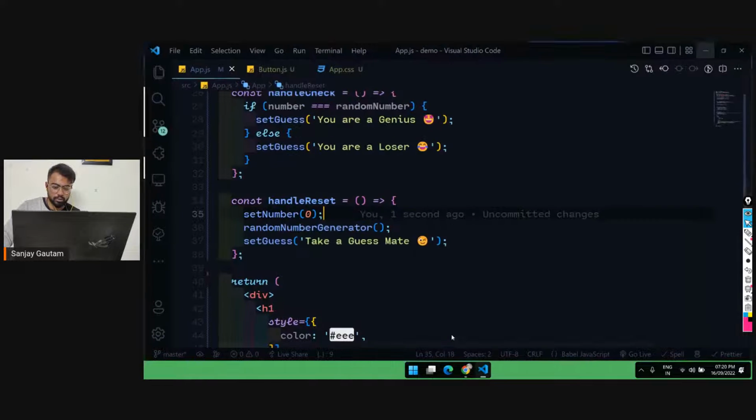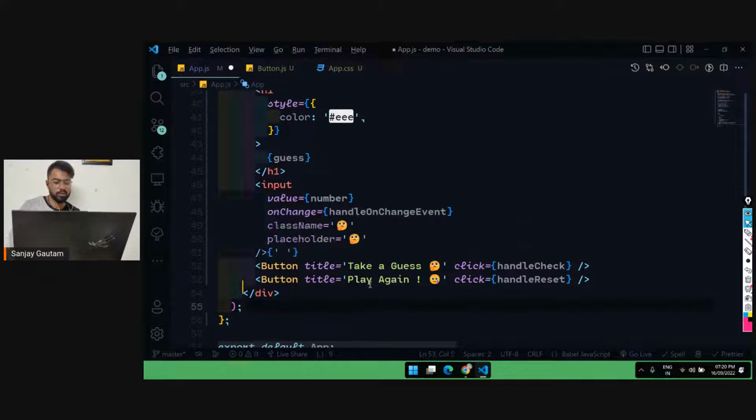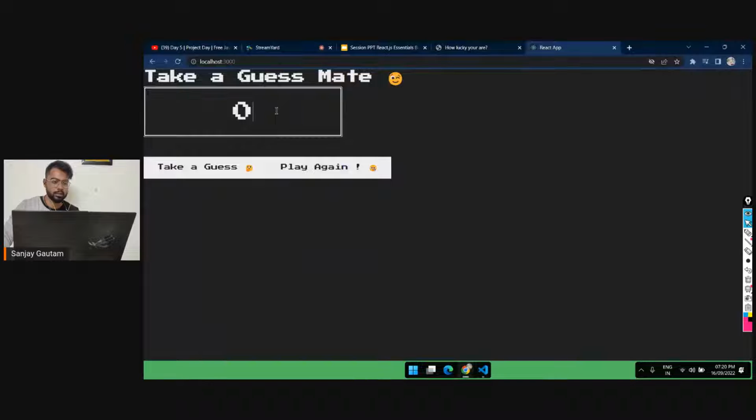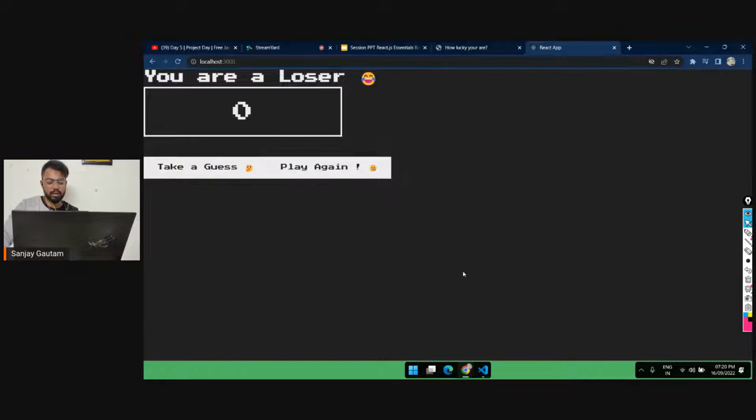I just forgot to do one thing here. In the input, set the value to the number. Okay, you can basically leave this, but it will be good. So, 2, 3 wrong. Okay, 1, again a loser. Play again. Okay, I will just play again. So it's very easy to do this. As you can see, just by writing a few lines of code, I added a new feature, play again. And you can do all kinds of stuff here like styling.